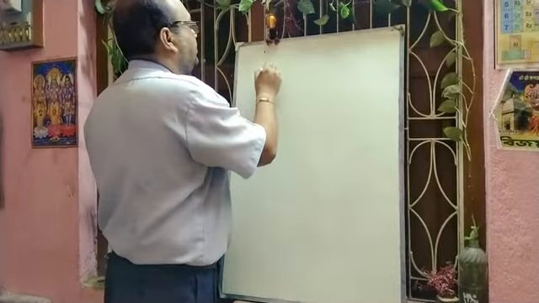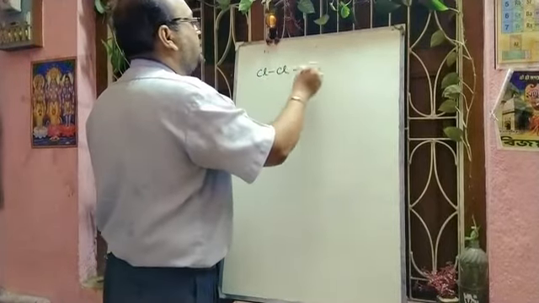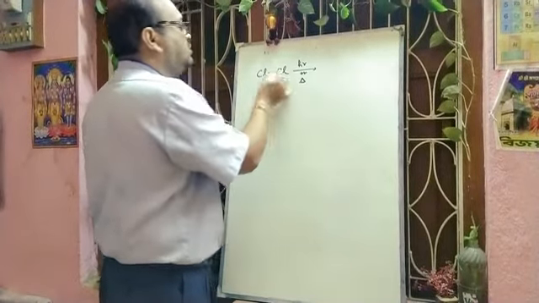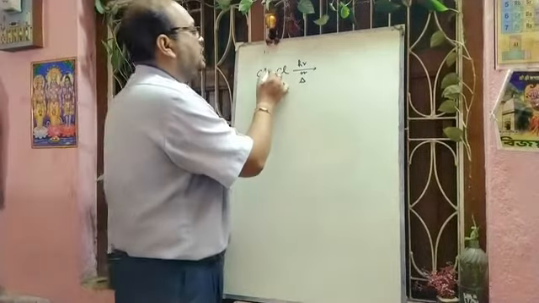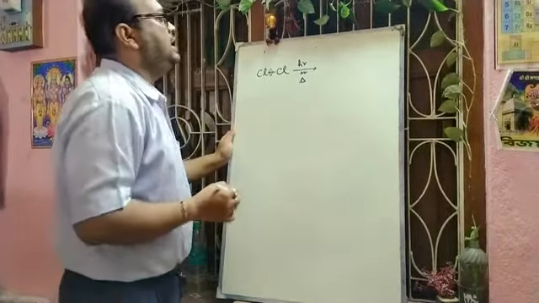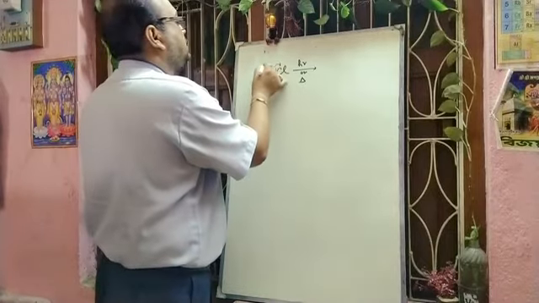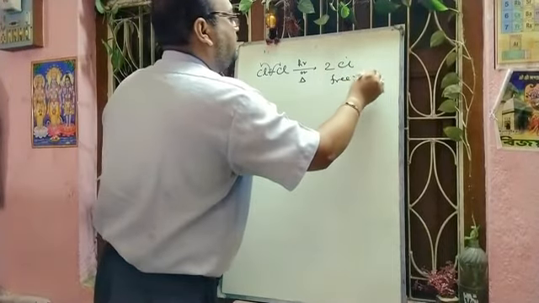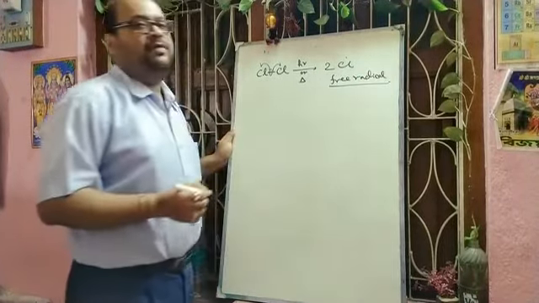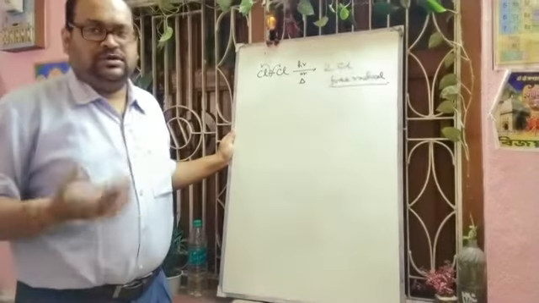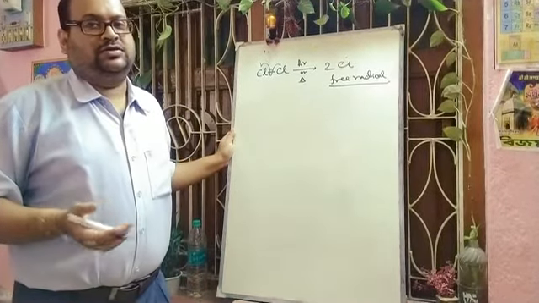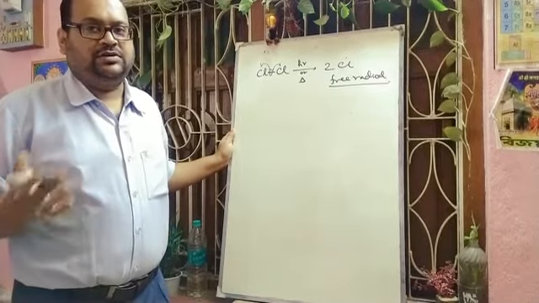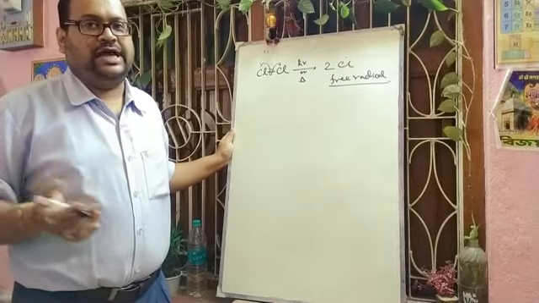Suppose we think about this chlorine-chlorine bond. If you give h nu or if you give heat, then because the electronegativity of the 2 chlorine atoms is the same, the bonding pair of electrons will be equally distributed, and there will be only shifting of 1 electron to each atom. So there will be formation of 2 Cl dots. These are called free radicals. And this type of cleavage is called homolytic bond cleavage. So if the shared pair of electrons is distributed equally between 2 bonded atoms, the bond fission is known as homolytic bond cleavage.